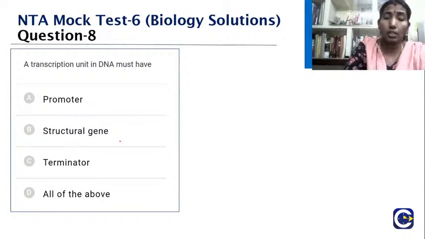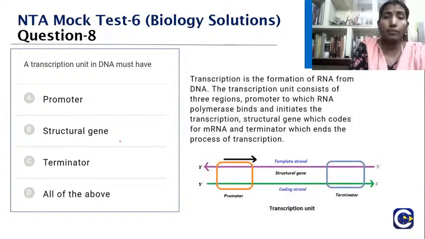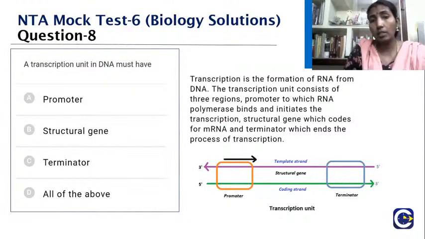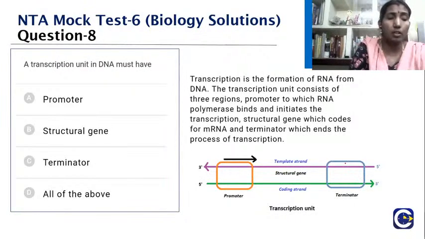So in the structural gene, what is going to happen? You can see transcription is the formation of RNA from the DNA. It has 3 regions: a promoter region, the structural gene, and the terminator. The promoter is where the RNA polymerase will bind and initiate the transcription. The structural gene will code for the mRNA, and the terminator is the one which will end the process of transcription. So this concept you need to know.